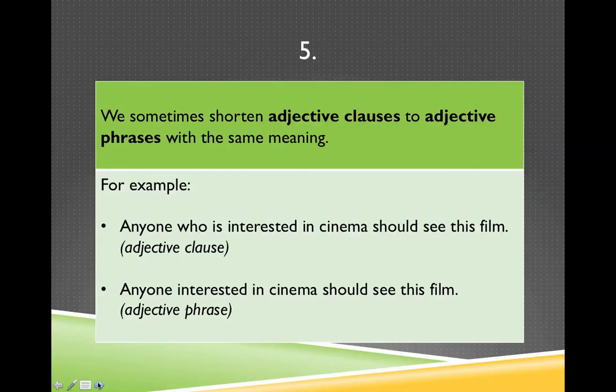We sometimes shorten adjective clauses to adjective phrases with the same meaning. For example, anyone who is interested in cinema should see this film. There's the clause, who and is, for the subject and the verb. And I can take this out. Anyone interested in cinema should see this film.